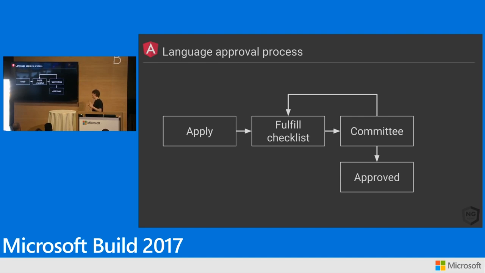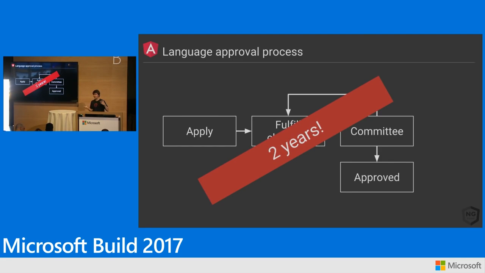Except that we had to go through this cycle a couple of different times. We had to go back, and the committee would say, well, we'd like you to change this. We'd like you to tweak this. It took almost 2 years from the time that we started to actually get TypeScript approved at Google. We're happy to announce that 6 weeks ago or so, it officially got approved. So basically, any team at Google who wants to can now use TypeScript.